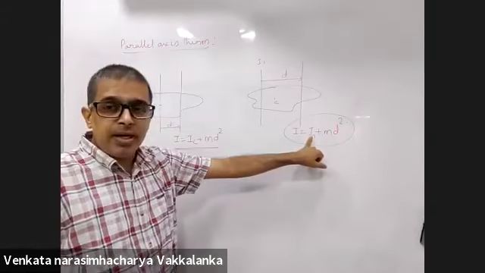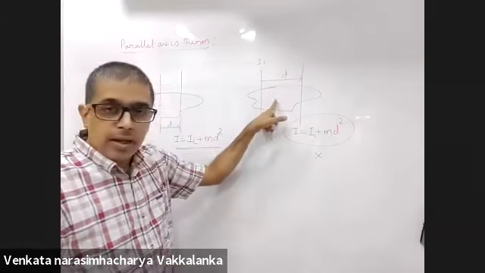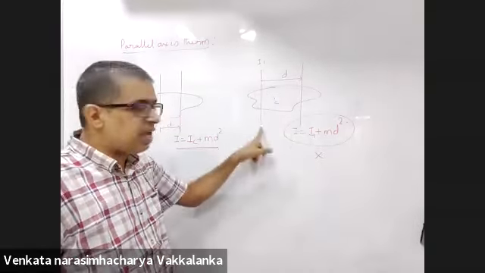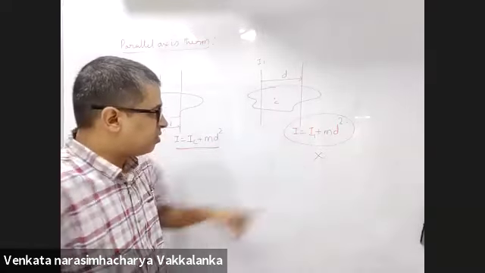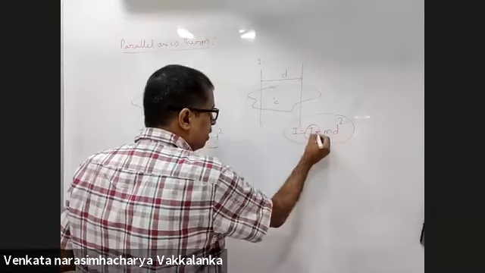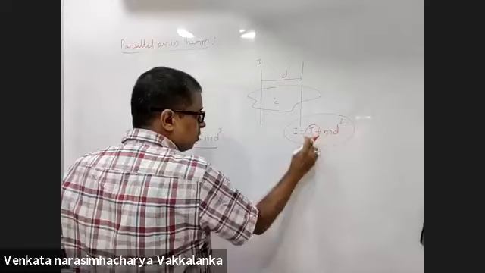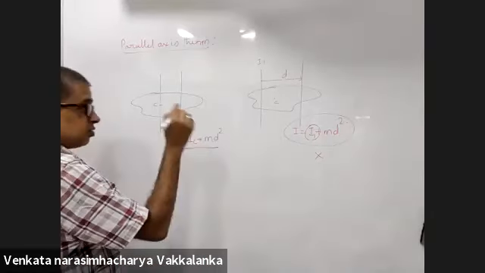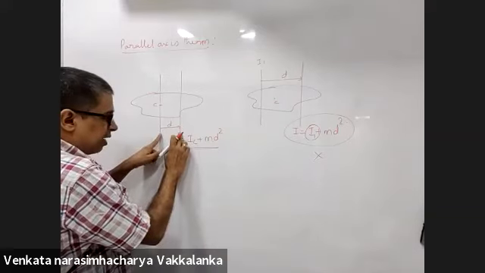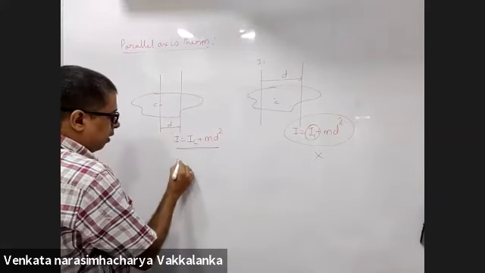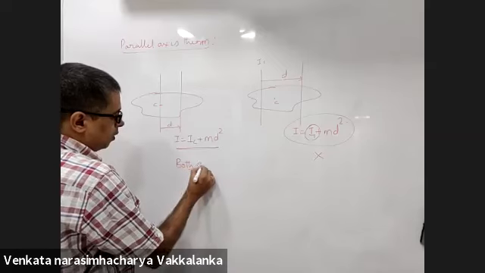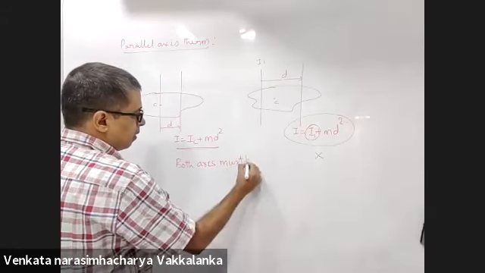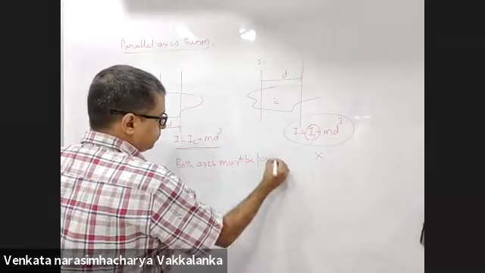This must be through the center of mass of the body. Cannot be I1. This axis, this must be through the center of mass of the body. Right? Second, both the axes must be parallel.